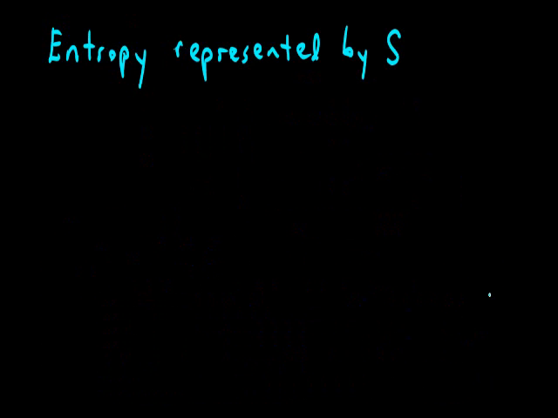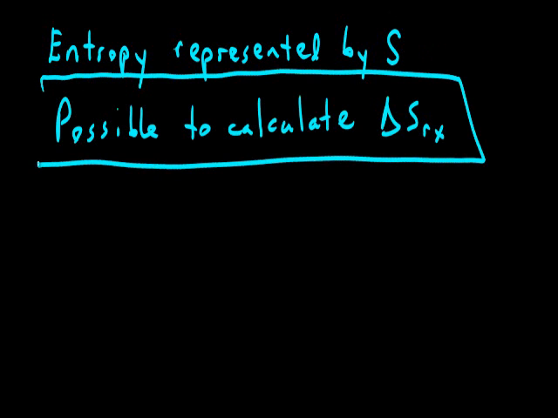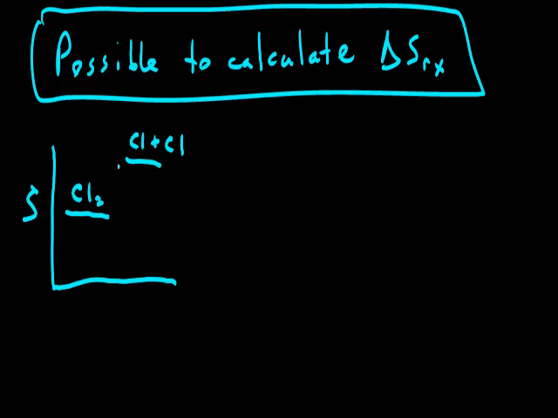Now, in working with entropy, entropy is represented by S. It is possible to calculate a value for a change in entropy in a particular chemical reaction. For example, in our earlier example, we had Cl2 turning into two separate Cl atoms. This change would be our change in entropy of the reaction.